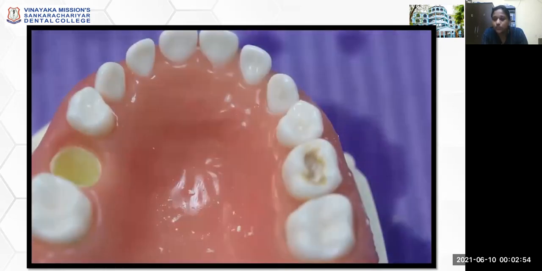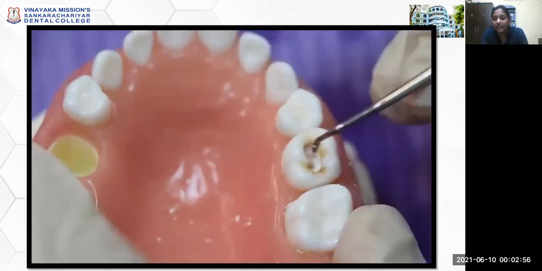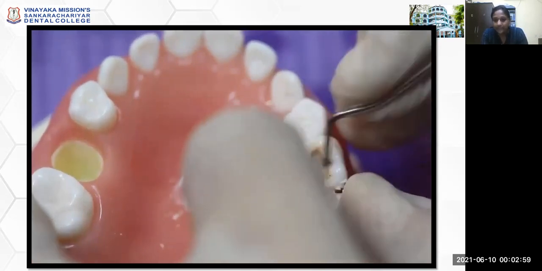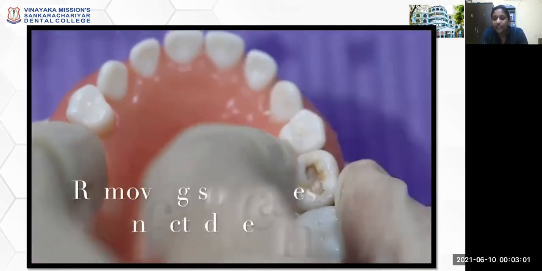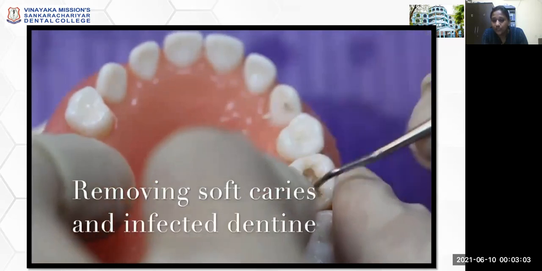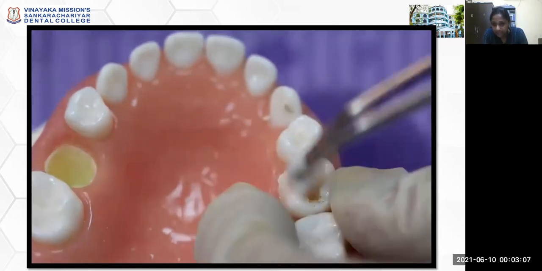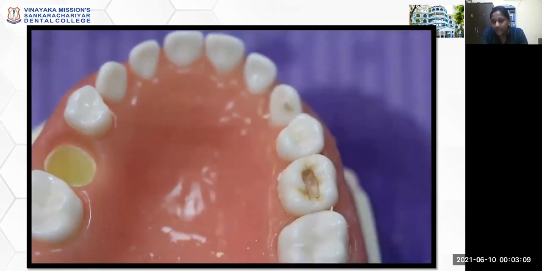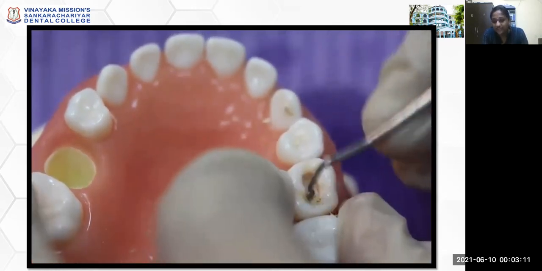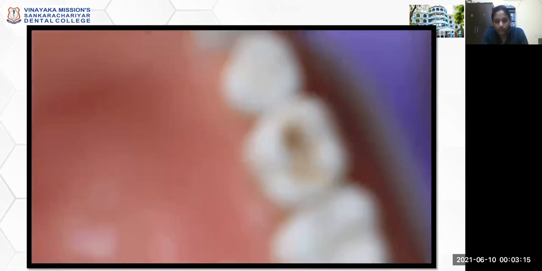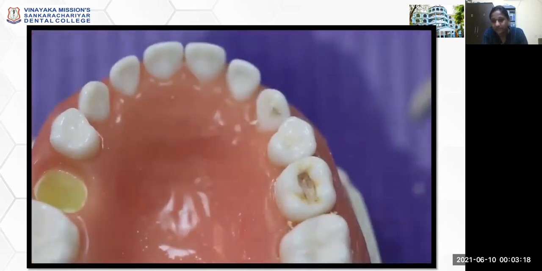where your spoon excavator is used to remove the soft and leathery dentin. You leave behind the arrested caries, that is, either firm or hard caries is left behind. Only the soft and leathery dentin of the caries lesion is removed using the spoon excavator.